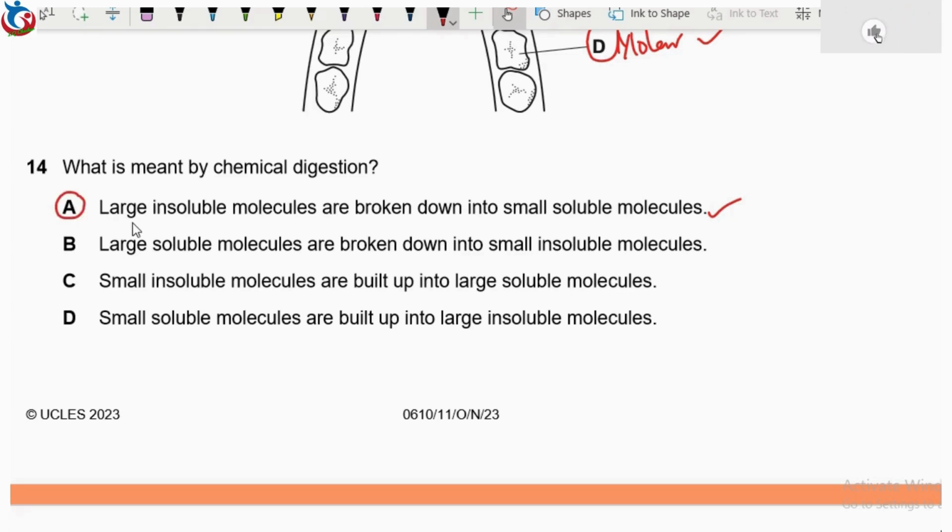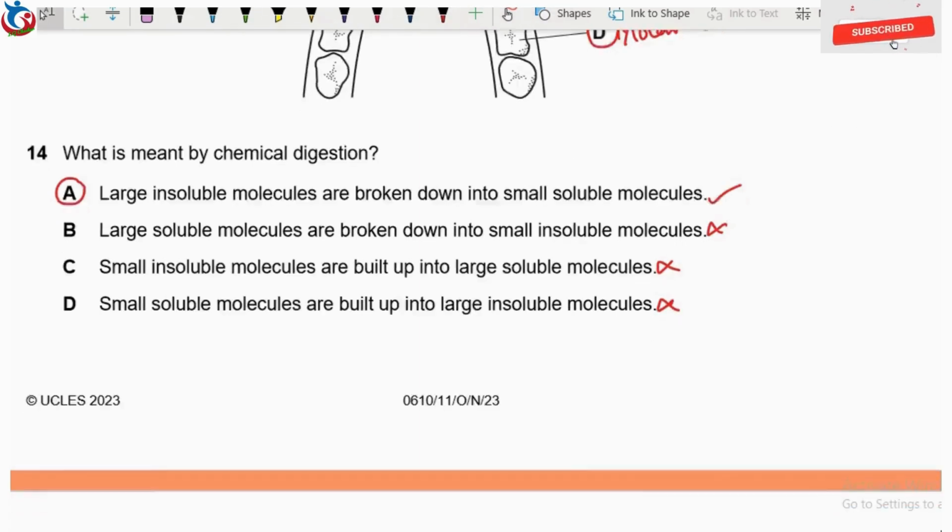If you want to take a look at the other options, large soluble molecules broken down into insoluble? Of course not. It is from insoluble to soluble so that it can be absorbed. That makes this statement wrong. Small insoluble molecules are built up? It's not building up, it's breaking down. Chemical digestion is to break down. Small soluble molecules are built up? No, it's not building up. It's rather breaking down.